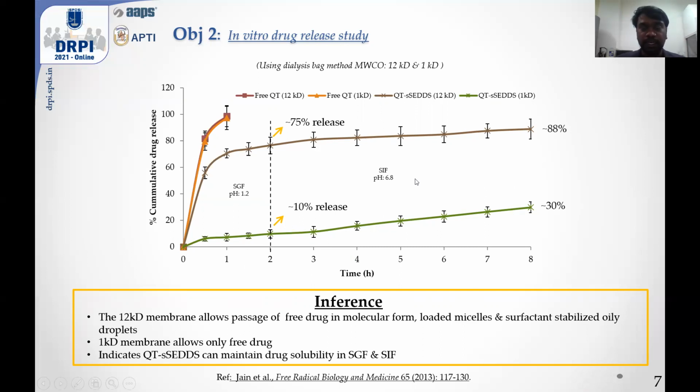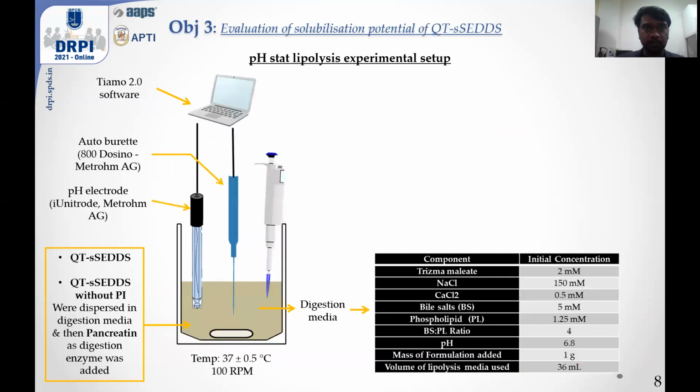Whereas the 1 kD dialysis bag allowed only the free molecular form of the drug to permeate across. So, by considering the release behavior from the 1 kilodalton dialysis bag, we could say that our QT SETS can maintain drug solubility in SGF and SIF properly, which is suitable for maintaining the solubility as well as for improving the oral viability of the drug.